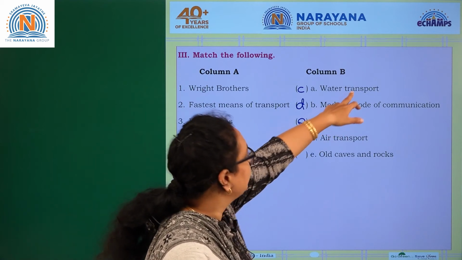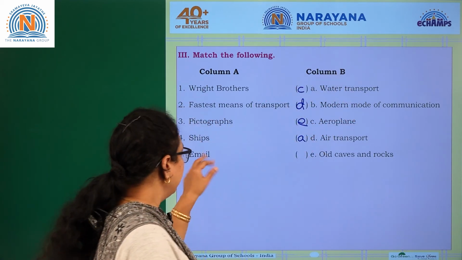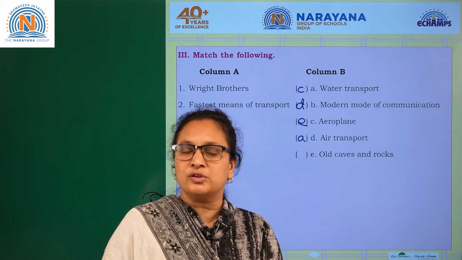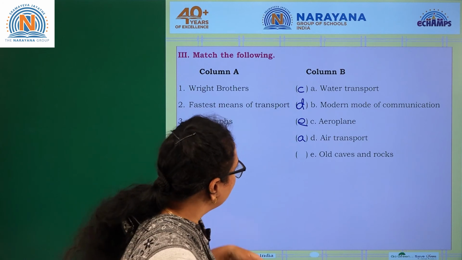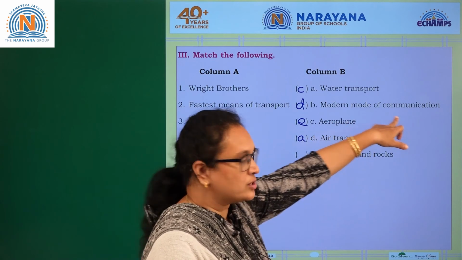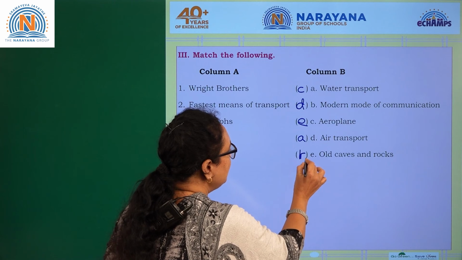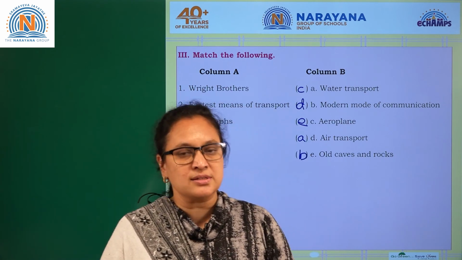Coming to ship. Ship is nothing but your water transport or harbor, what we have written. Let's see what it is, water transport. A is the answer. Email. What is email? The message sent through the internet or computer, the modern means of communication, right? Let's see what we have here. Modern mode of communication. So B is the answer.